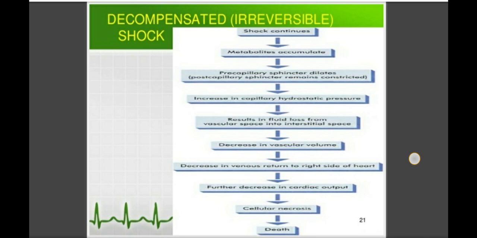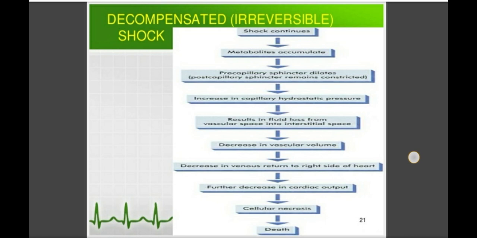Third, respiratory distress due to pulmonary edema, tachypnea, and adult respiratory distress syndrome, that is due to the pulmonary hypoperfusion. Then ischemic cell death of brain, heart and kidney due to reduced blood supply to these organs.